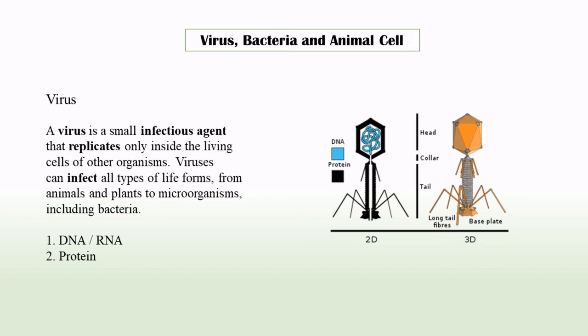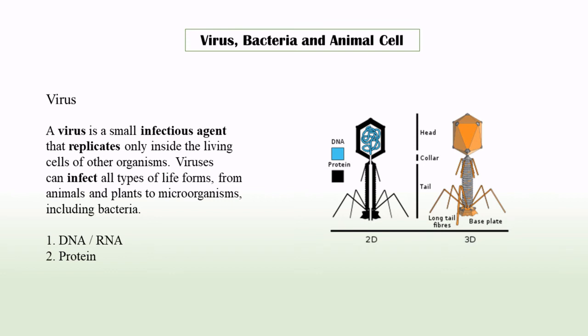All right, let's read. A virus is a small infectious agent that replicates only inside the living cells of other organisms. Viruses can infect all types of life forms, from animals and plants to microorganisms, including bacteria. Virus contains DNA or RNA and protein.